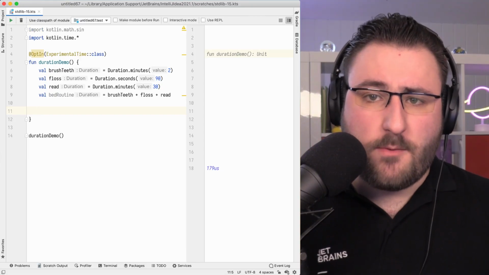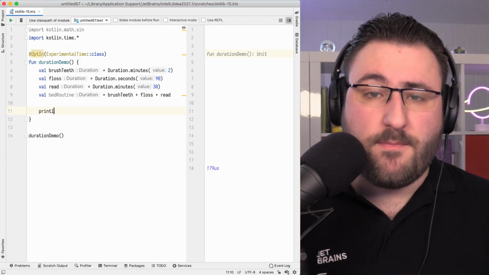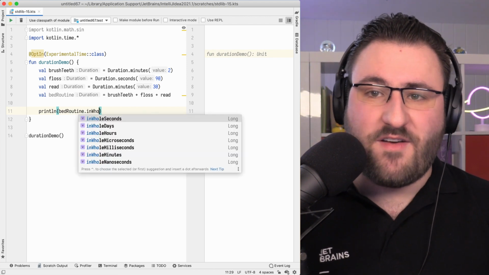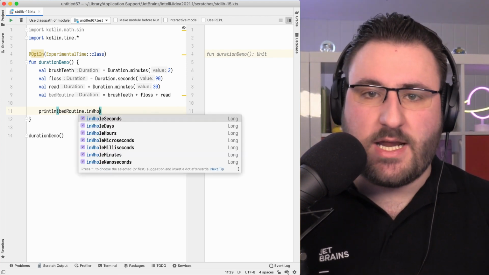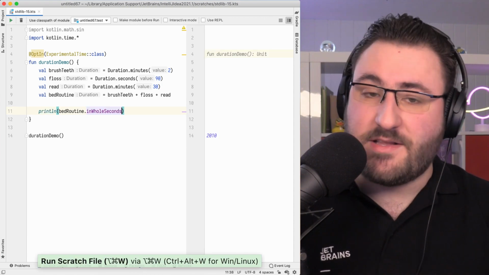When working with duration objects, we are also providing new properties for receiving a duration as a long value in different units. There's duration in whole minutes, in whole seconds, and so on.